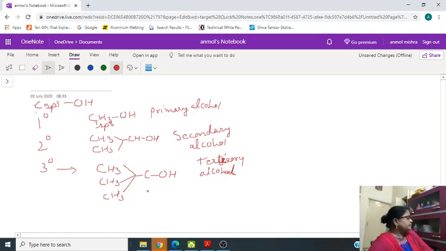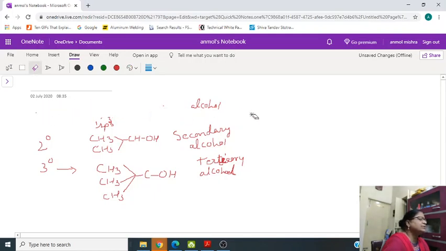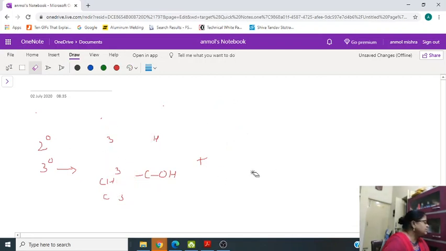Now next is allylic alcohols. See, all these headings we have studied in haloalkanes and haloarenes also. Now, allylic alcohol is when the OH group is attached to sp3 hybridized carbon and adjacent to it a double bond is present.